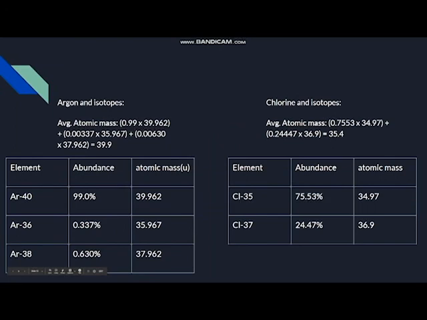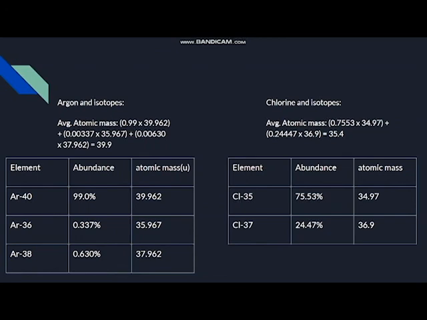The average atomic mass is the abundance of the first isotope, Ar-40, 0.99, multiplied by the atomic mass of the first isotope, 39.962, and then you add the abundance of the second isotope, 0.00337, multiplied by the atomic mass of the second isotope. You take the abundance of the third isotope, multiplied by the atomic mass of the third isotope, and then you get the average atomic mass, which is normally indicated on a periodic table.